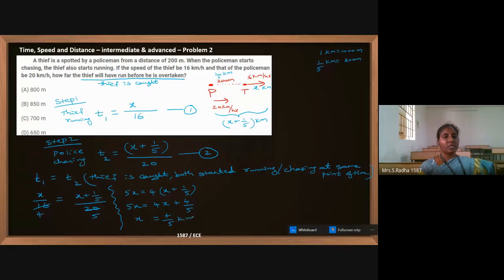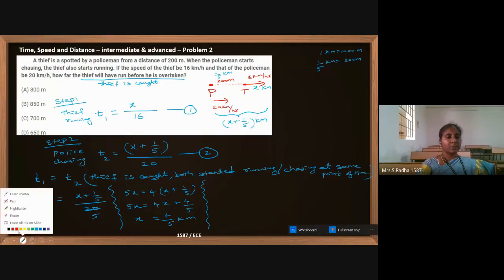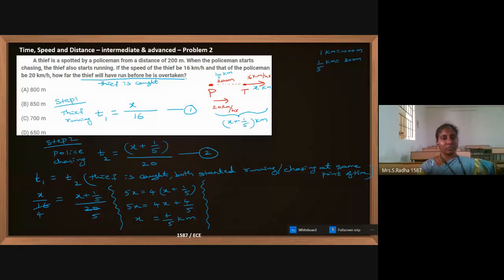And x is nothing but kilometer, we are assuming. How much distance is the thief running? What we have assumed is the thief is running x kilometer before he is getting caught, so he is running 4 by 5th kilometer. Now if you read the question, what they are asking is: if the speed of the thief is 16 and the policeman is 20, how far will the thief have run before he is overtaken? Before he is overtaken means before he is caught.